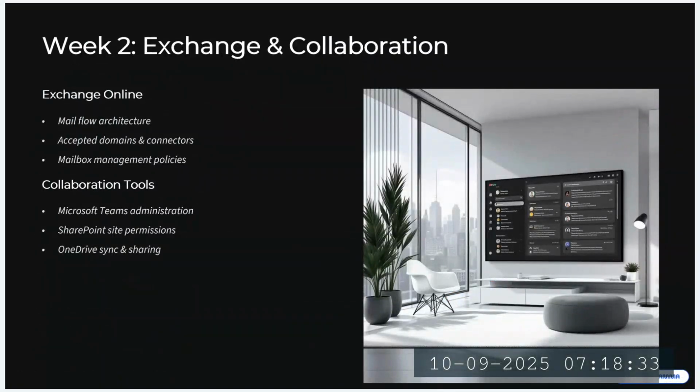And then in week two, we are going to cover Exchange and collaboration. Exchange is basically an email server. You might have seen, whenever you joined any organization, that they are using Outlook, right? At the back end, the Outlook email flow is managed by an email server, which is called Exchange.